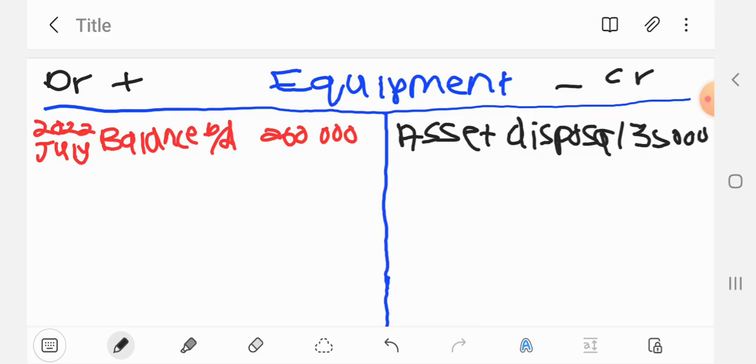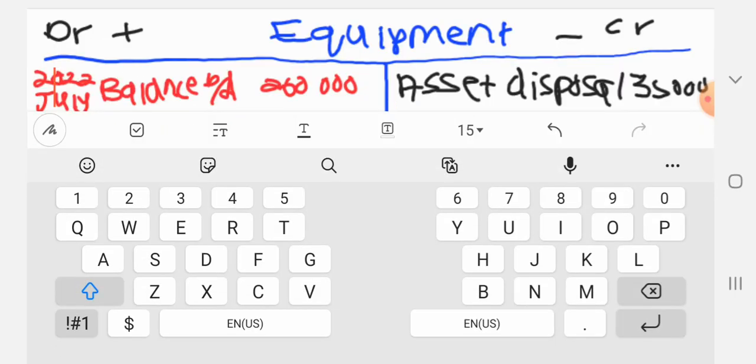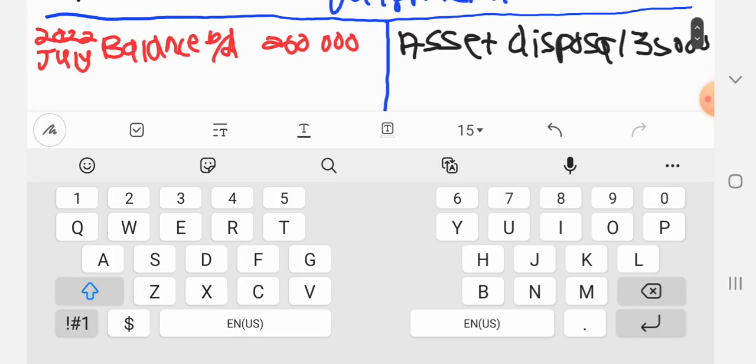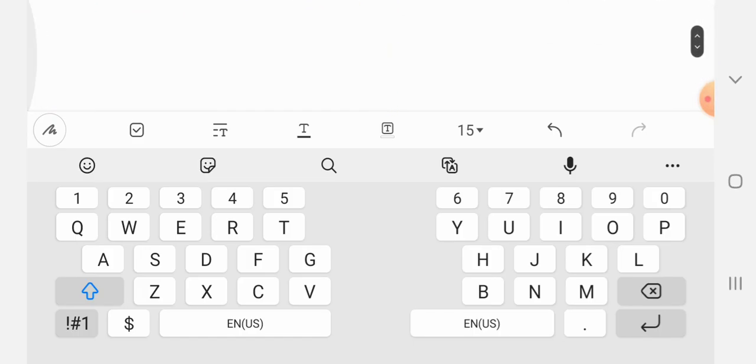At the beginning we have assets to the value of 260, but in this 260 we have sold the one with a cost of 35,000. Hence we are crediting it, taking it out of the books of the business. And then this credit of asset disposal needs to have a debit. So the debit will come to the asset disposal account.